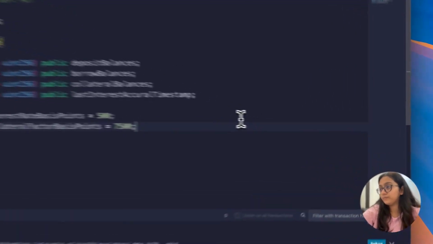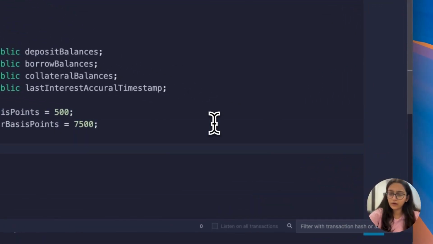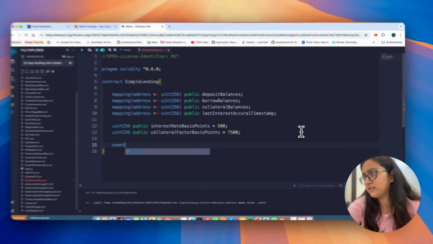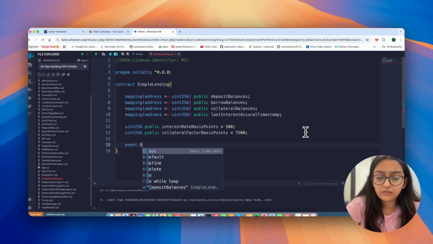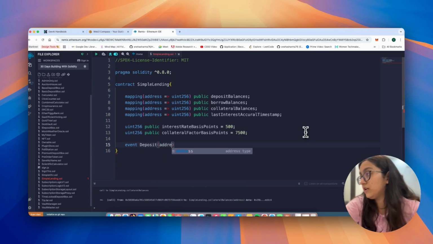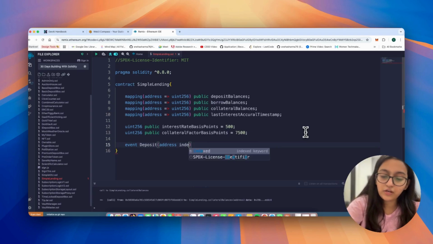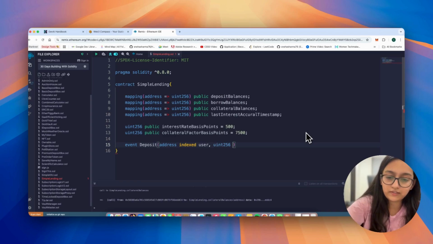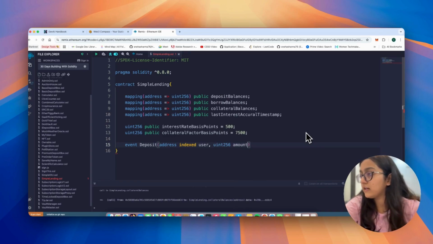Okay. Now, we will write certain events. I think we'll have quite a few events here. We know that once a deposit happens, that should be an event. So we're saying address indexed user, what else? uint256 amount.